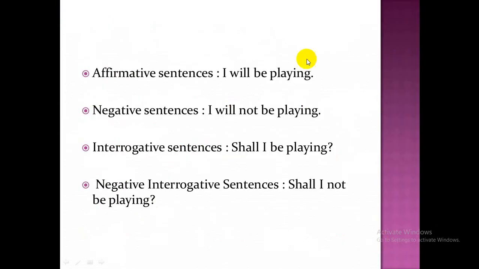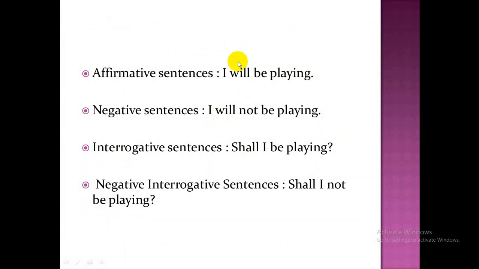Now see here, I will be playing, affirmative. See, subject, then auxiliary will or shall, then plus be, plus the present form of the verb, plus ing. I will be playing, I shall be playing, I will not be playing, I shall not be playing. Better use I shall.